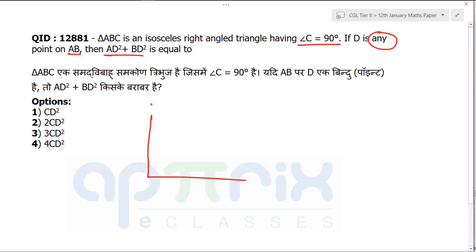Although it is a theorem, I know very few theorems. So that's why I always prefer to solve through numbers. So it is going to be 1, 1, root 2, the isosceles right angle triangle they are talking about. The simplest isosceles right angle triangle I know is 1, 1, root 2.